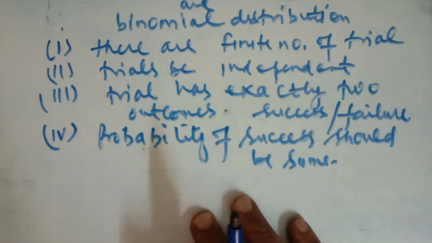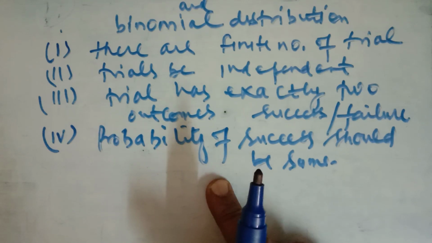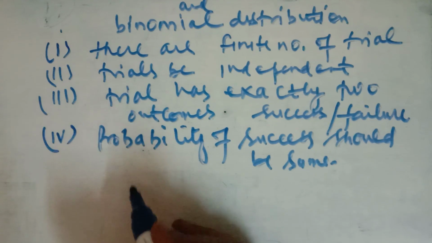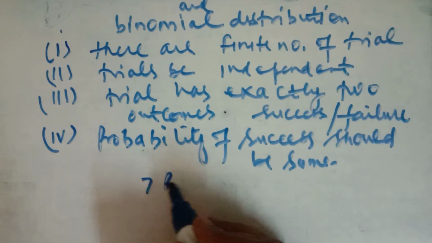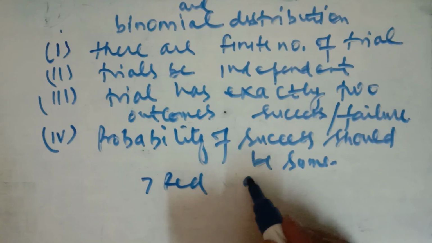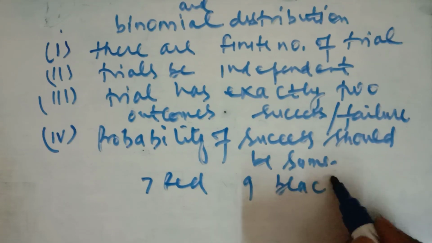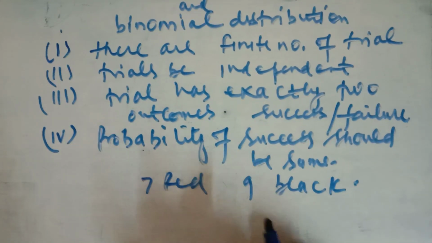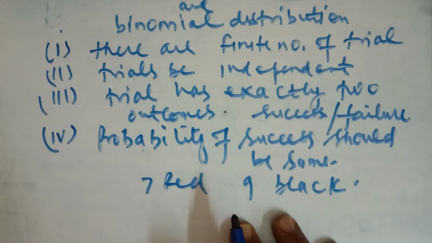Now let us take another example. Listen very carefully. We have 6 balls drawn successively from a bag containing 7 red and 9 black balls. So there are a total of 16 balls, and we are taking out 6 balls from it.